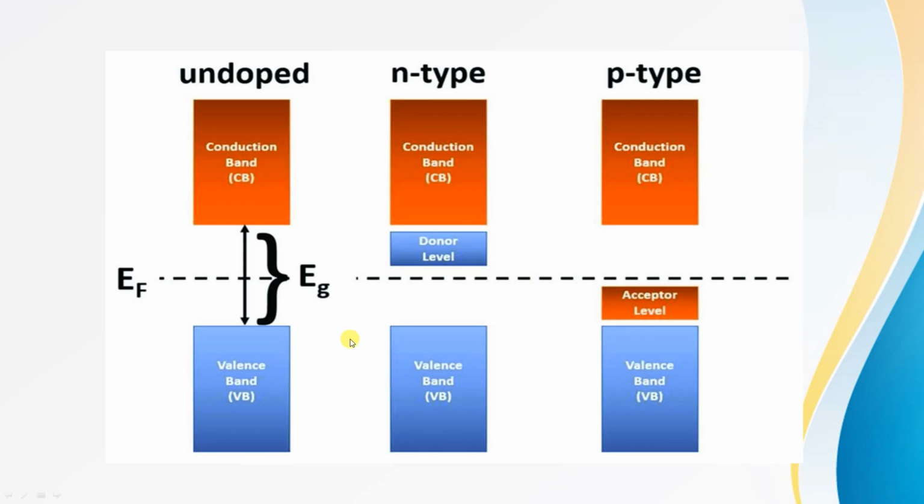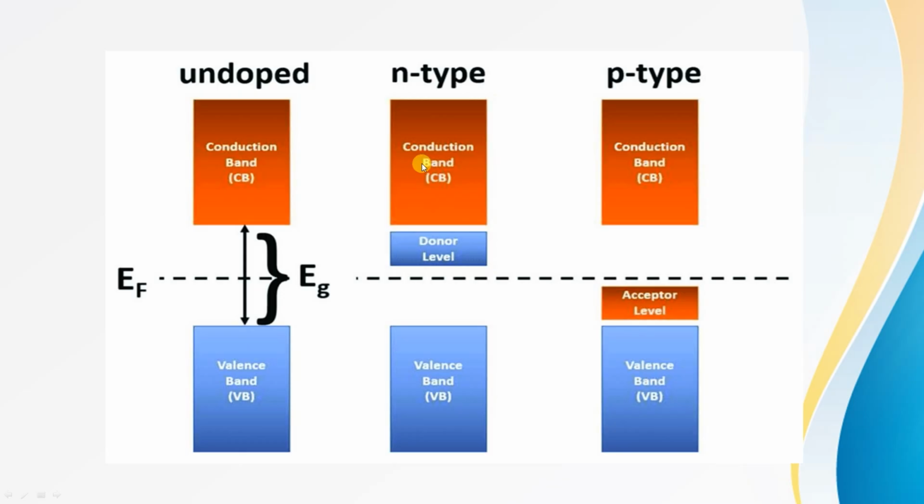In this diagram, we observe that in case of an undoped or pure semiconductor, there is a gap between the conduction and valence band which is called the energy gap, and exactly in between them lies an energy level known as the Fermi energy.